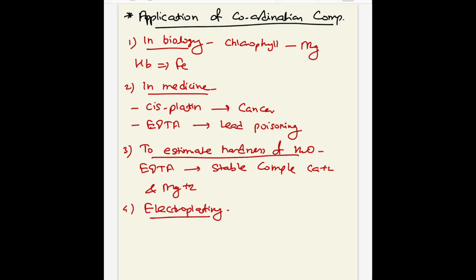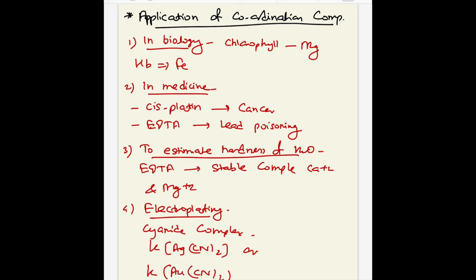Most of the cyanide complexes are used in electroplating, like K[Ag(CN)2] is used for electroplating, or K[Au(CN)2] is used for electroplating various metals.